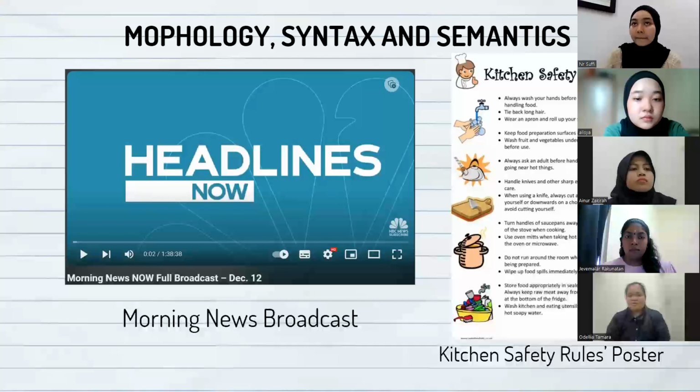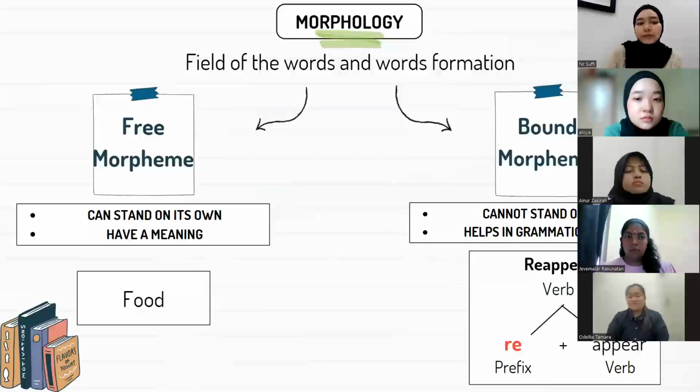Moving on, we'll start with morphology. Morphology is a branch of linguistics which studies words and word formations. There are two types of morphemes, which are free morphemes and bound morphemes. Free morphemes can stand on their own and have a meaning. For example, the word food, which refers to nutritional protein that we consume in order to maintain life.